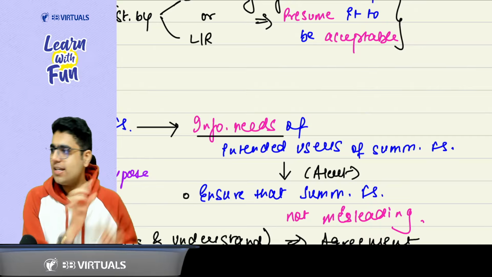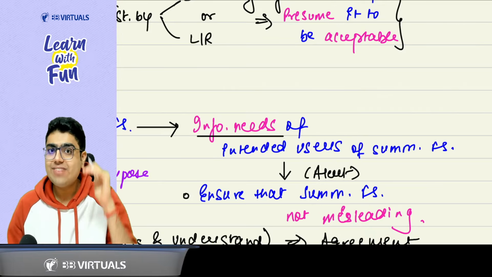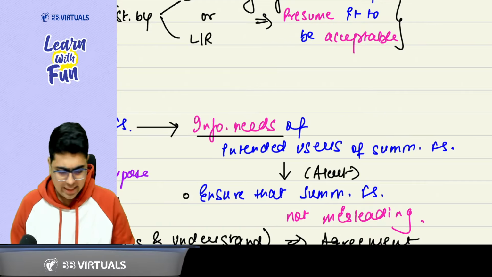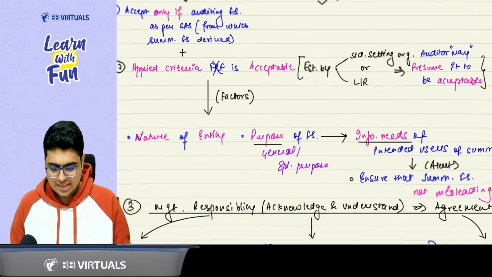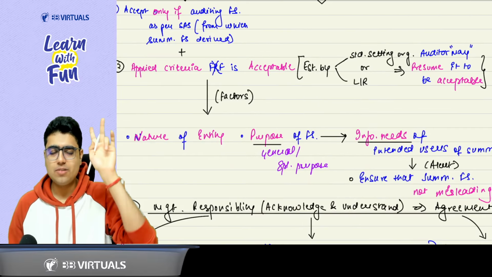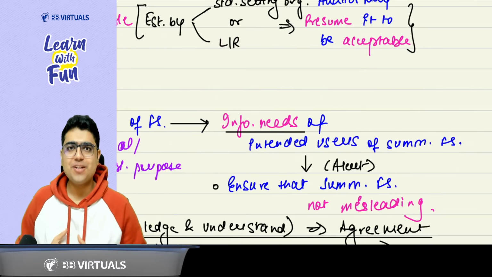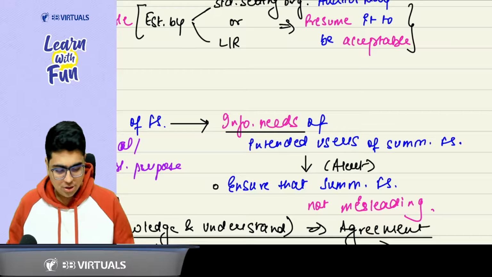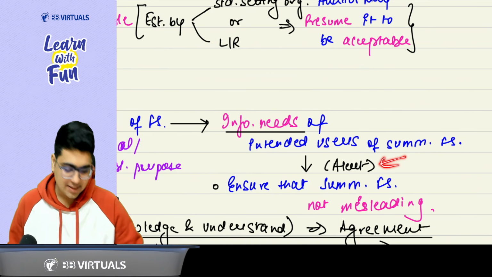And in the last point, just get alert. Because it is a summary, it will have less information, so make sure that it is not misleading. Ensure that the summary financial statements are not misleading. So these are the four points you will consider: the nature of the entity, and the purpose of the financial statement. What is the purpose? Satisfy the users. How to satisfy? By providing proper information, the information needs of the intended users of the summary financial statement. And last, ensure that the summary financial statements are not misleading. That means you are providing them full information so that these are not misleading. So be alert. Got it?